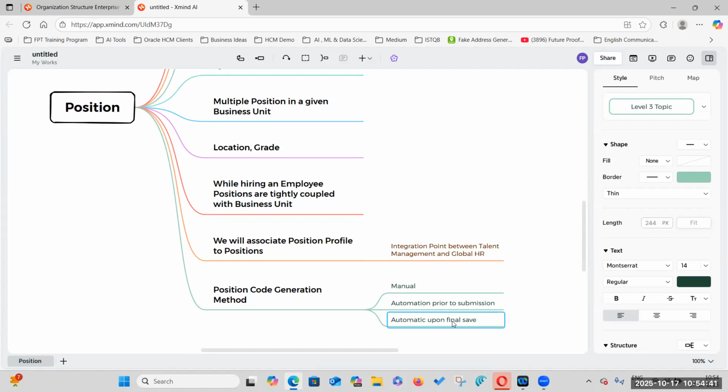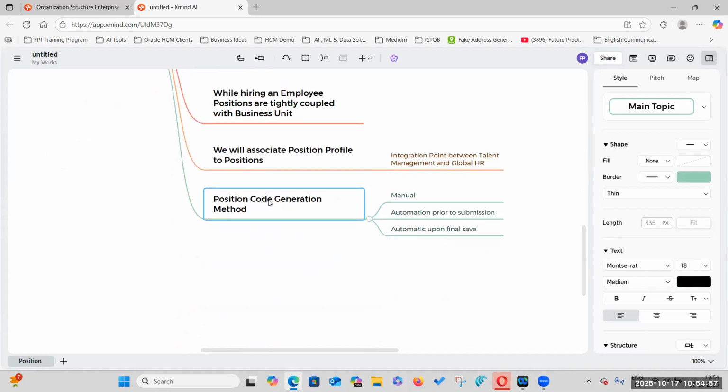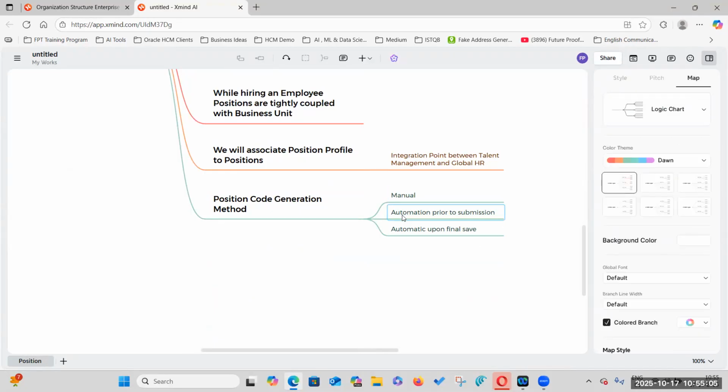Yeah, in terms of other people, you are way ahead of Deepika. But while you are learning, ensure you are doing the concrete work. Yeah, okay, got it. Yes. It's very good, because position code generation method, nobody even remembered that one. You have told that one. Okay, very good. At the same time you have said the two things correct. And the one final thing, automatic upon final save. These three things are common for the person number generation method also.